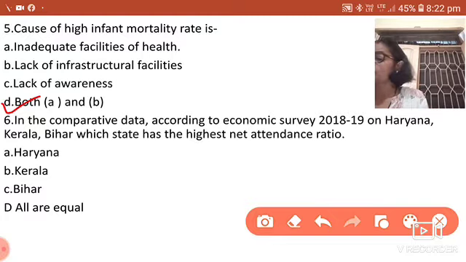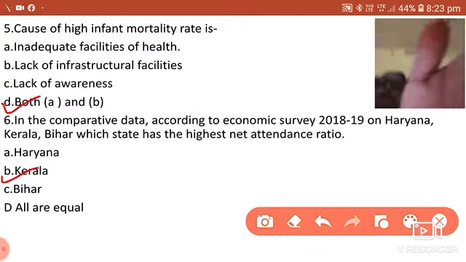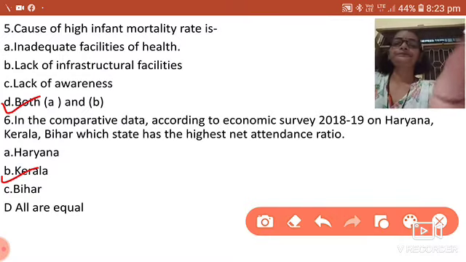Here Kerala has the highest, as you have studied in this comparative data of Haryana, Kerala and Bihar for net attendance. You can see in every data, Kerala has the highest net attendance ratio. It is easy to give the answer.